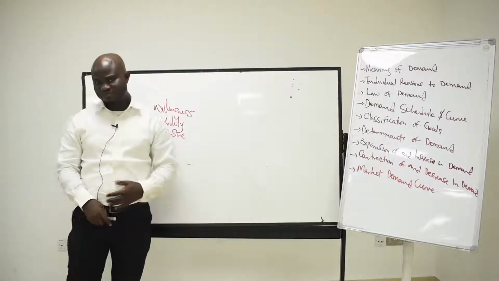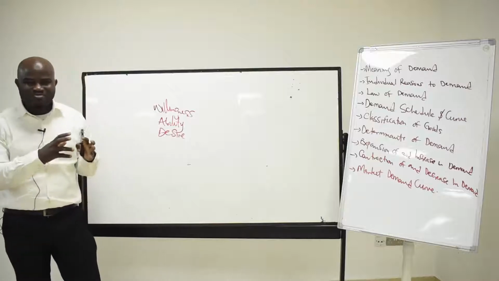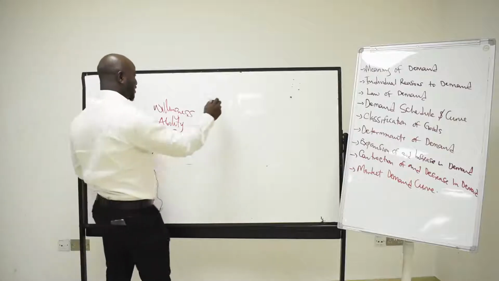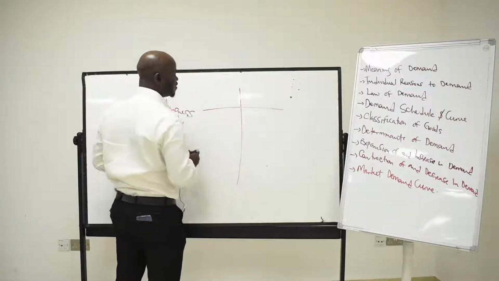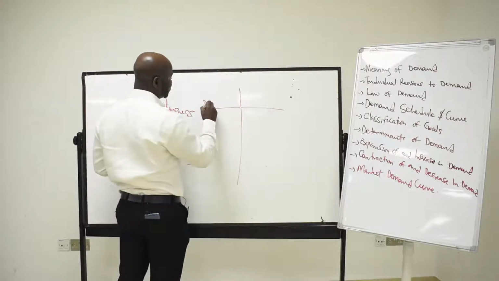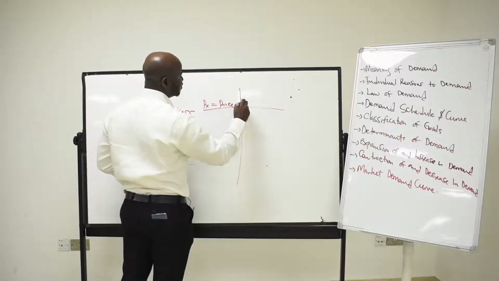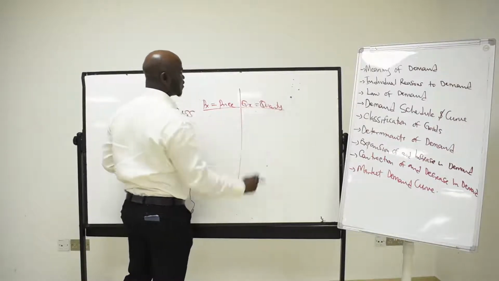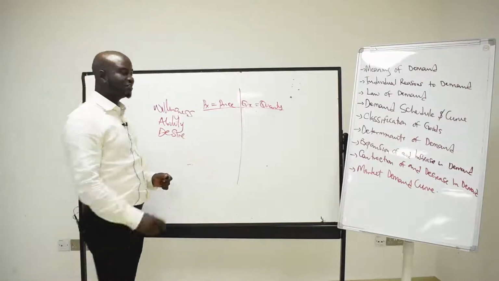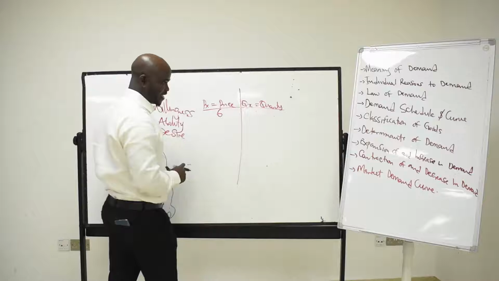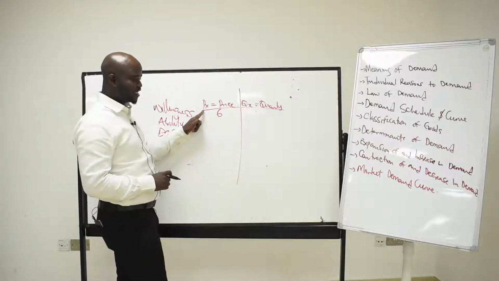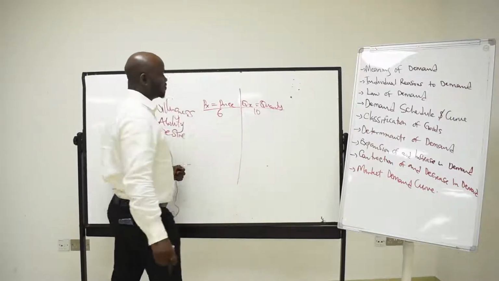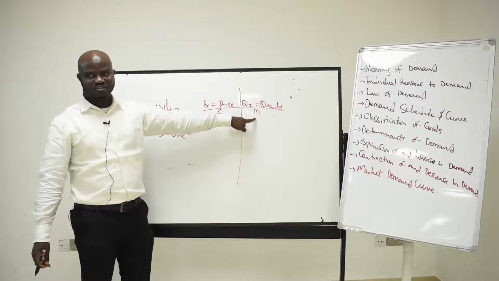Now, what do we mean by demand schedule? A demand schedule shows the tabular relationship between the price and the quantity demanded. Let's say we have this. Here we have the price, and here we have the quantity. Using this table to illustrate the effect of demand, let's say we have 6 here. When the price of this good X is 6 naira, then the consumer purchases 10 quantity of that good.